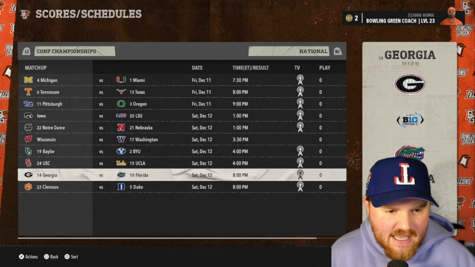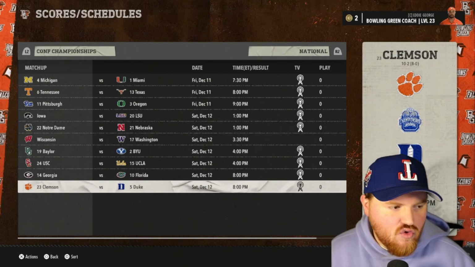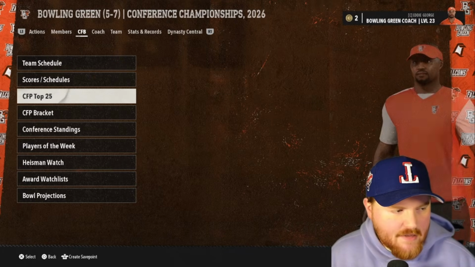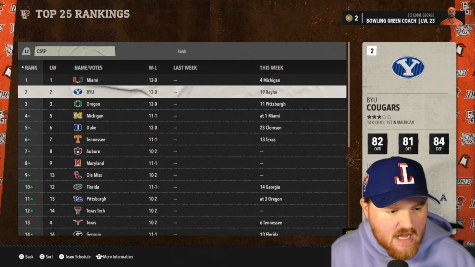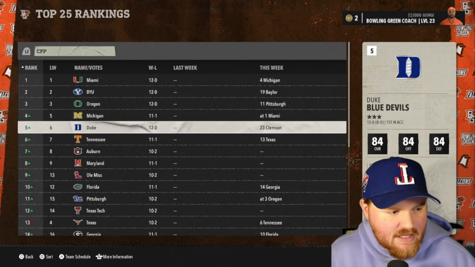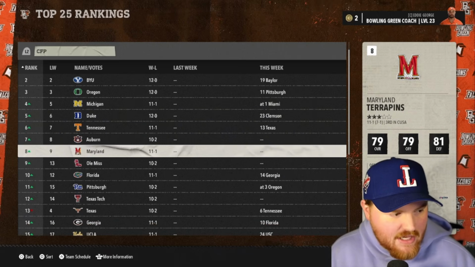11-1 from these two guys, 10-14. And Duke is 12-0 at number 5. Things are just too far spread out in this one. Let's look at what the top 25 looks like, or what the top 12 looks like. So we've got 3 teams at the top, all 12-0. Michigan 11-1. Duke 12-0, Tennessee 11-1. Then we have some 2 losses.